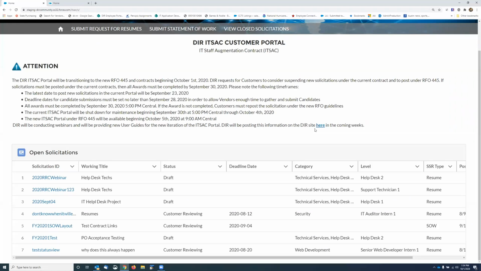If you need to make changes to other information that's posted in a request, like you need to change the title or add a requirement, you will have to cancel the solicitation, but you can clone it to go ahead and repost it again. Right, so you won't be starting from scratch. You can use the clone option, and that's a nice new feature we have in there.